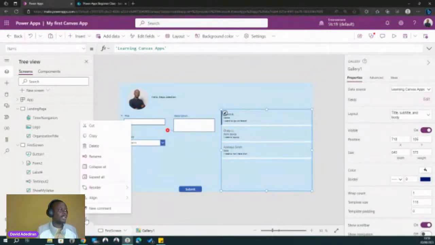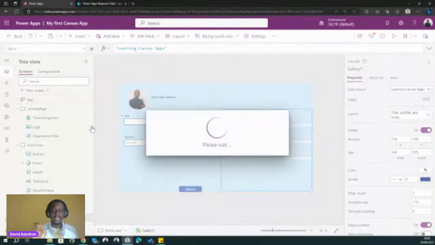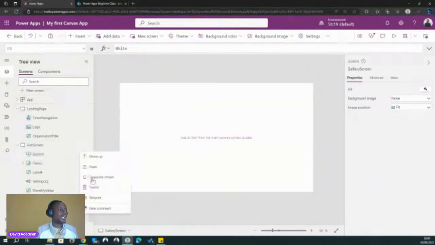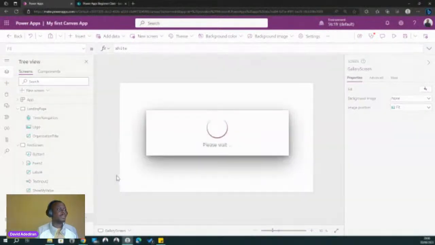We can click on these three dots. That gives us more options. I have a couple of options here. One of them is copy, one of them is cut, one of them is delete, one of them is rename. What I'm interested in now is we're going to just cut it, just like cut and paste, right? I'm going to cut our gallery, like Control X, and we'll go to our form, and we can just paste our gallery here. So we have a paste. So we just paste it, and it's just going to be on this screen.